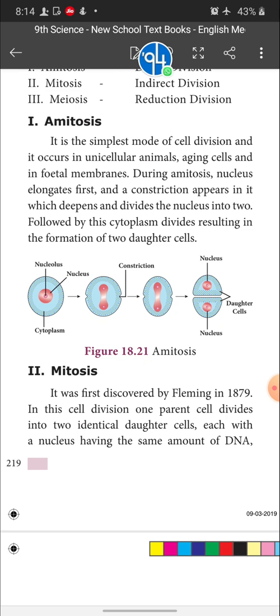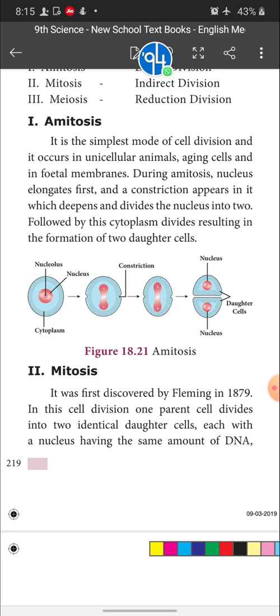Okay, in these diploid somatic cells, the type of cell division that takes place is mitosis. What is mitosis? Mitosis is a type of cell division in which one cell divides into two cells, with the same number of chromosomes as the parent cell.